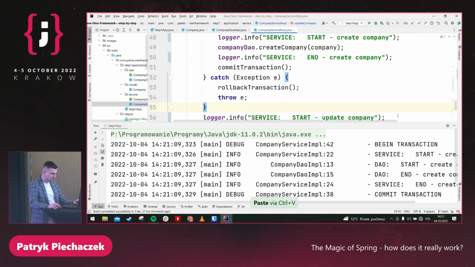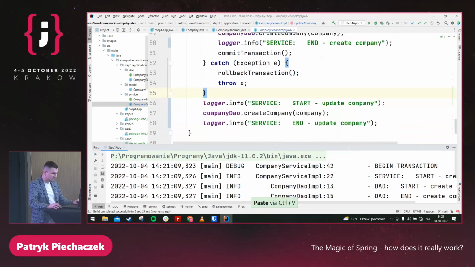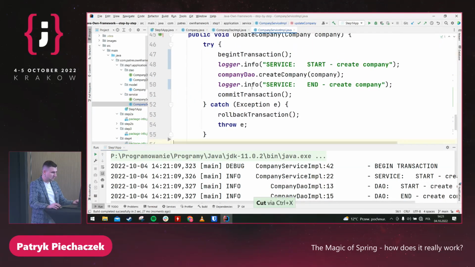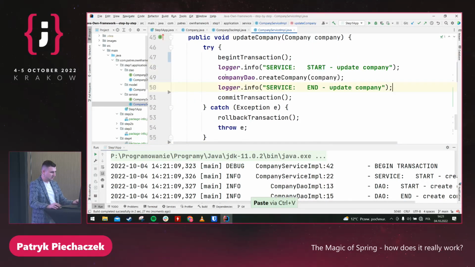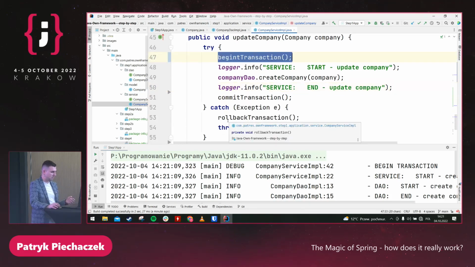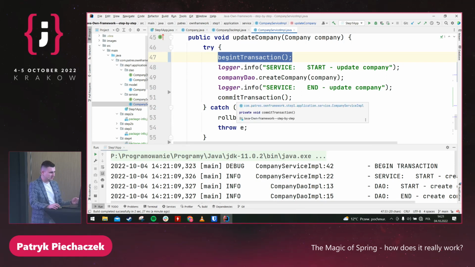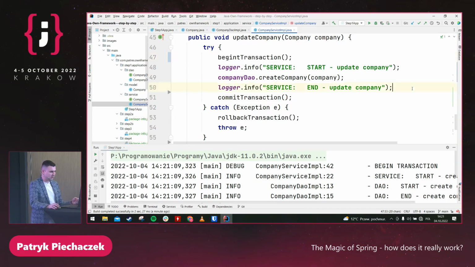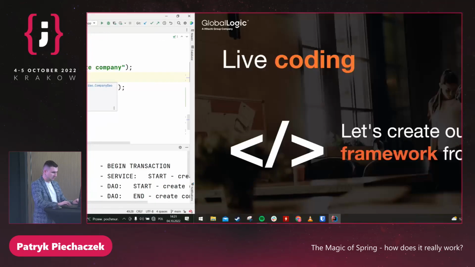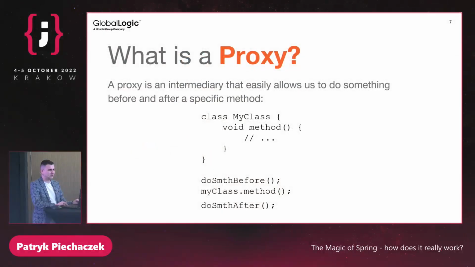So I'm going to use a design pattern like copy and paste. So let me just do something like this. Because it's really hard to extract the common part, because at the beginning it's just one line, and at the end we have some catching. Of course, we can use functional programming, a functional interface, to execute the code in the middle. But I'm going to show you another approach that we are using in Spring.